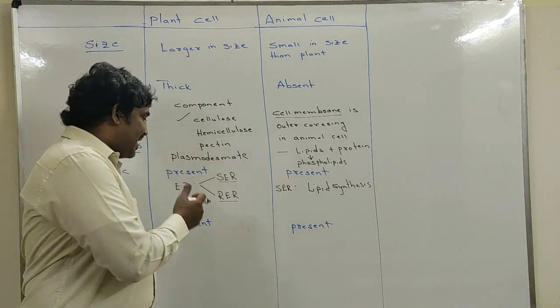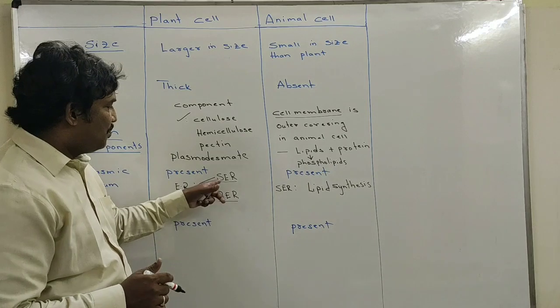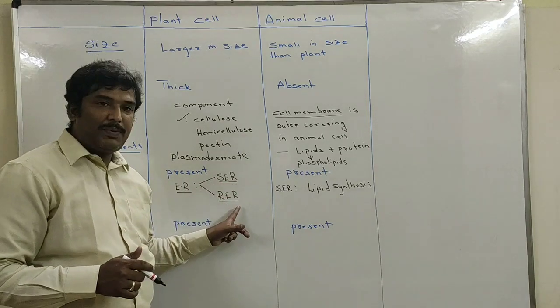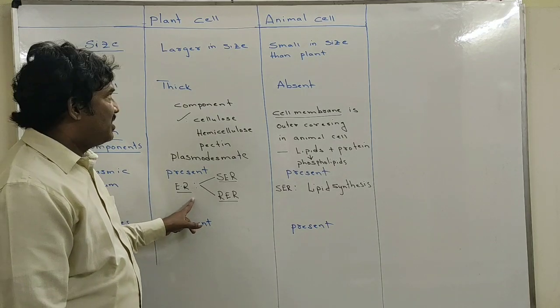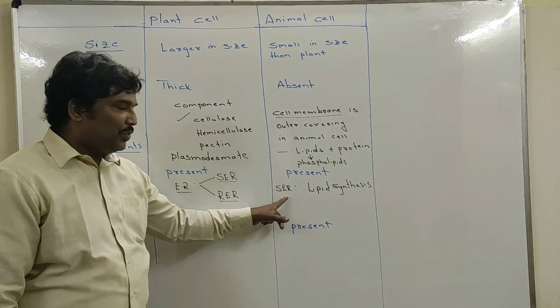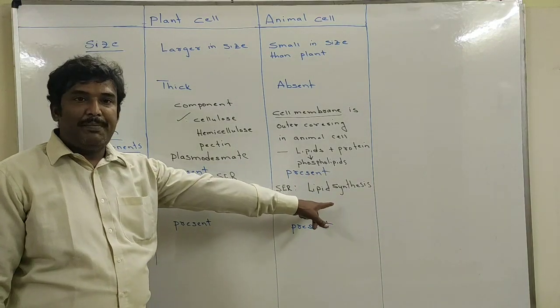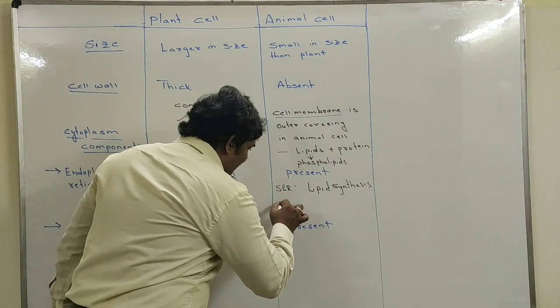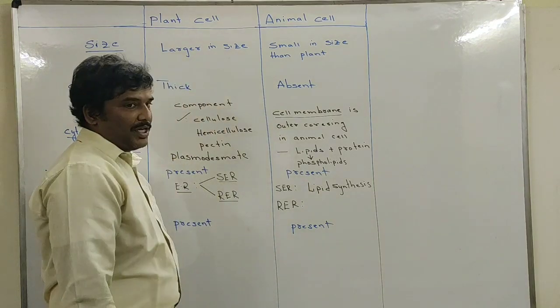Once again I am repeating. Endoplasmic reticulum is of two types: smooth endoplasmic reticulum and rough endoplasmic reticulum. It is present in both plant cells as well as animal cells. What is the major function of smooth endoplasmic reticulum? The main function of smooth endoplasmic reticulum is lipid synthesis. There is one more type, called rough endoplasmic reticulum.